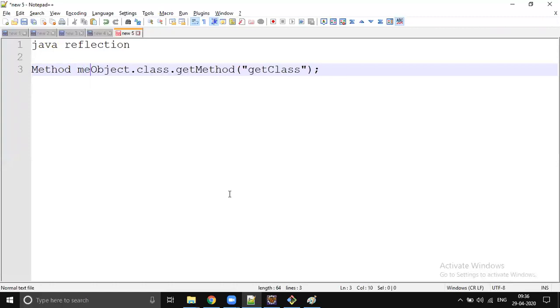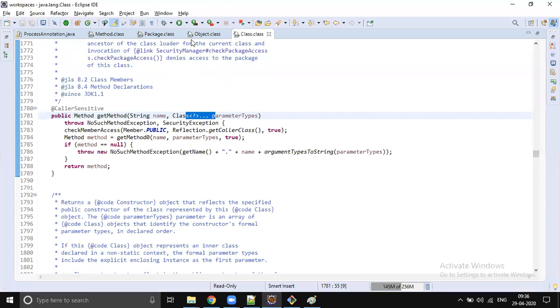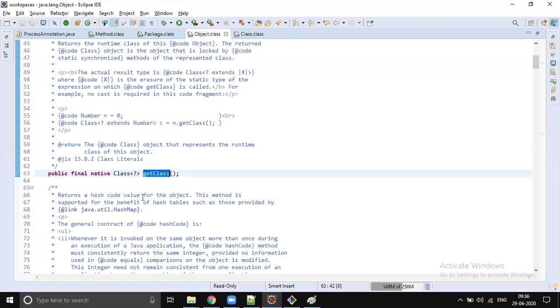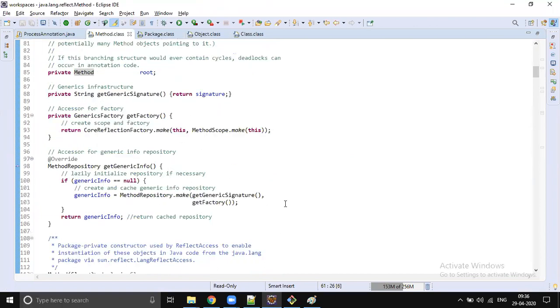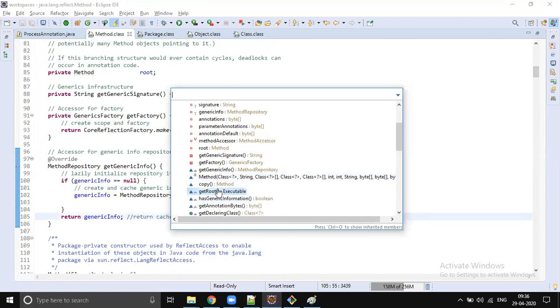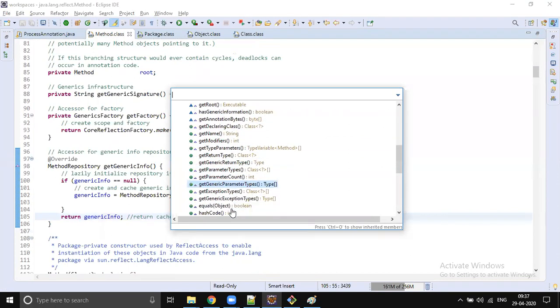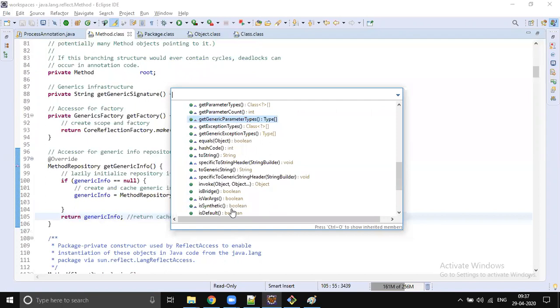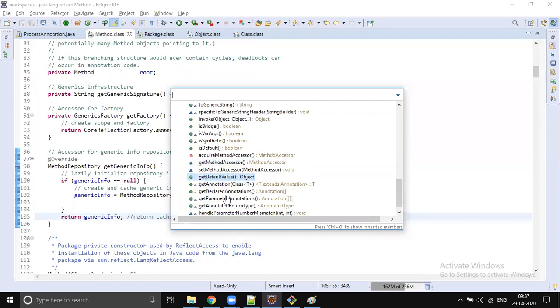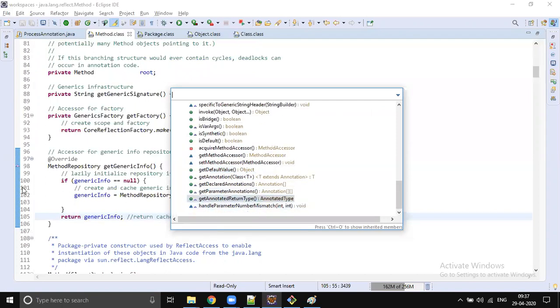You will get an instance of Method. This instance is going to have the complete information of the getClass method in the Object class. It's going to have full information. See what methods are present in the Method class, there are many. What modifiers are present, the name of the method, whether the method has any annotations, the return type. You can also check whether it is native or not. There is a lot of information that can be taken from that method.